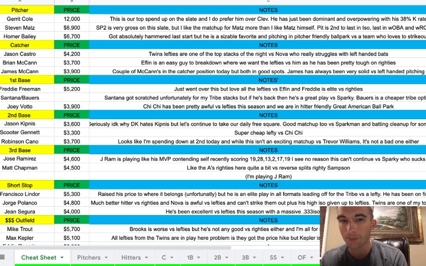The lefties absolutely murdered him. Although I will say the Braves don't have the kind of lefties that the Dodgers do, but I do like the spot for McCann, who hits righties pretty well. And then another McCann, James McCann at 3,900.